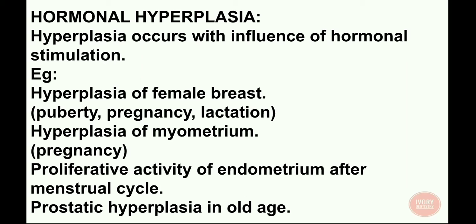Hyperplasia of myometrium occurs in pregnancy; in this, hypertrophy also occurs, so these two occur together. Next, proliferative activity of the endometrium after every menstrual cycle, that is, it occurs monthly. Next, prostatic hyperplasia in old age.